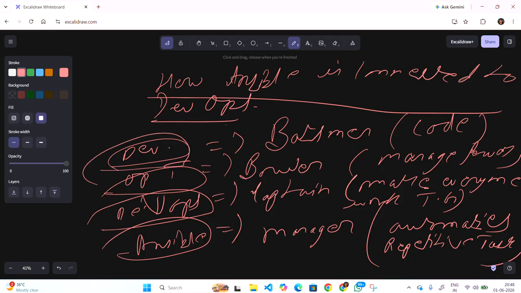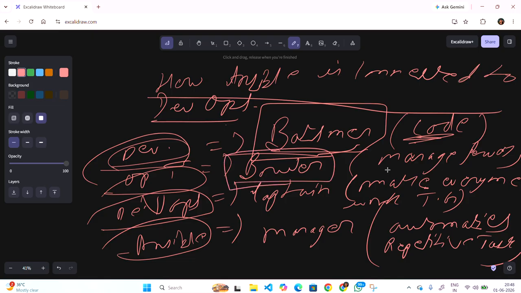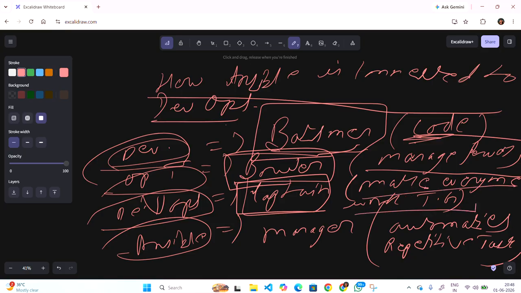Developer means the development team is going to work on the coding, which comes under the batsman role. The bowler is going to manage the server. The operation team's role is what? They are going to manage the servers: how many servers there are, and whether we reduce or increase them. That type of thing is done by the operation team. DevOps, the captain, manages whether everyone is working together or not.